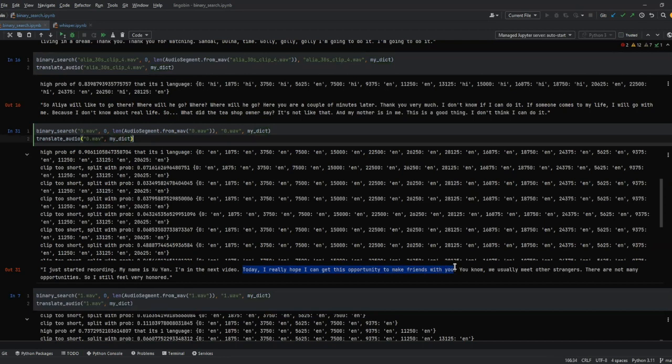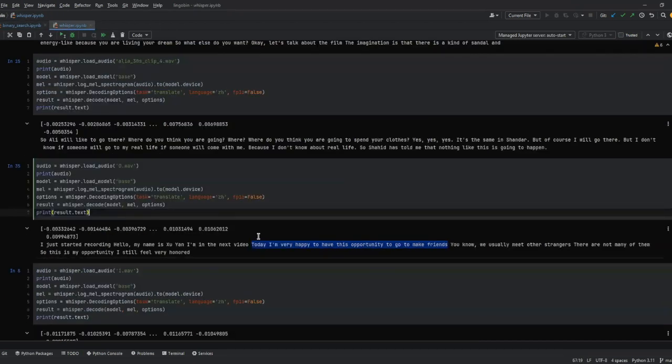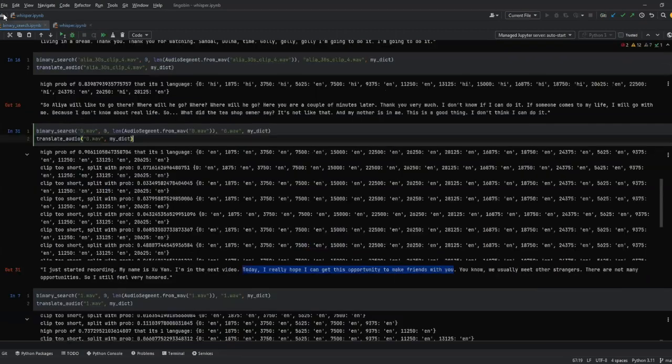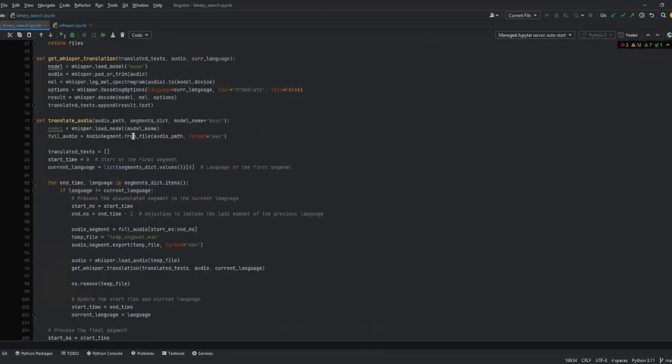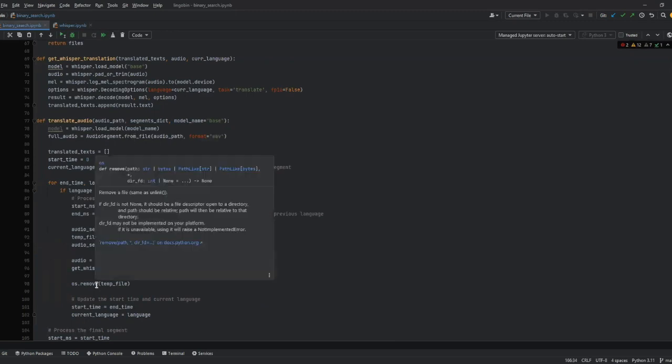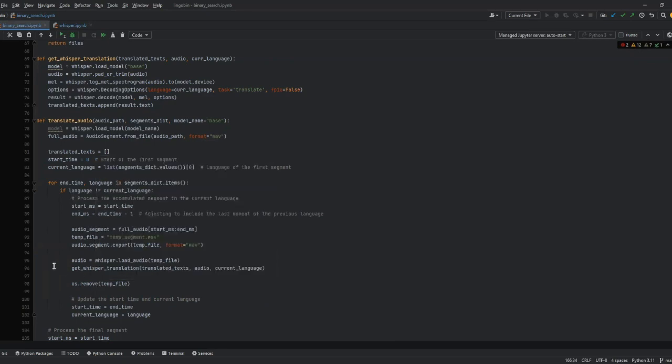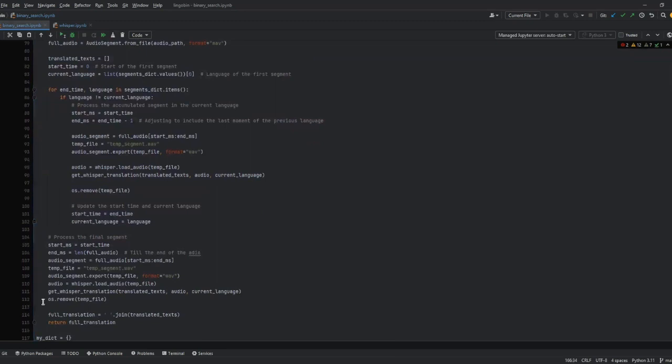This distinct difference tells us that when translating from Mandarin and English to just English, it's very important for any multilingual clip to have the right context. Here, as you can see, all of it is being translated as if it is Mandarin. Here, it's being translated given the context before. This is evident in our code, where until we detect another language, we keep translating by using the previous audio clips that weren't split to give us our final translation, and we join it together. That was all for the demo of LingoBin.